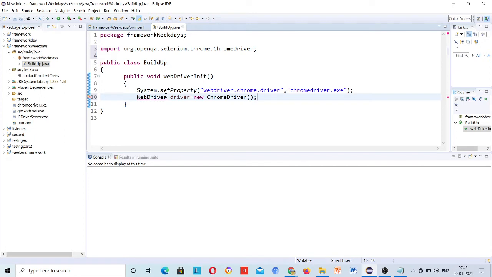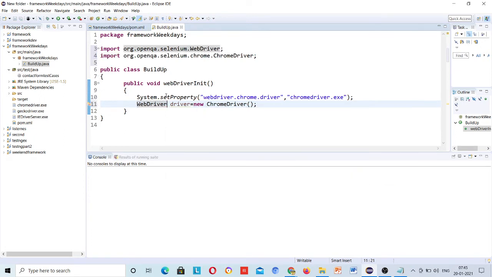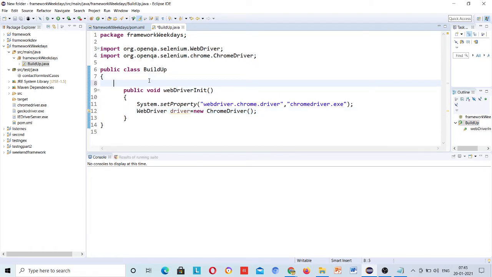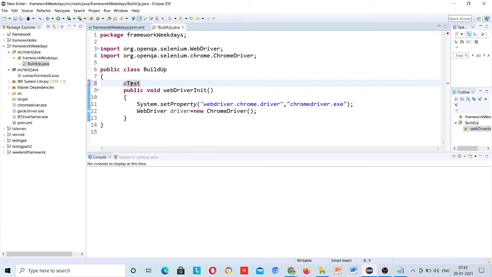Okay, now just import this. I will write @Test here. That should not be here, but it is just to run all test cases and check whether whatever code we are writing is correct or not, just for debugging.